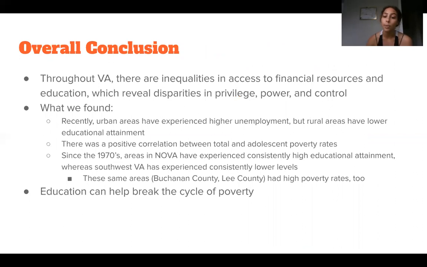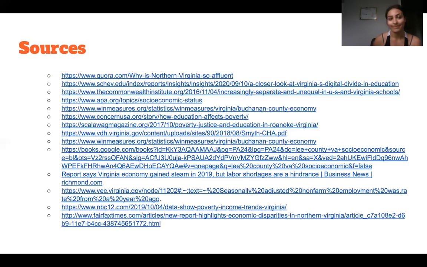We recommend that future policymakers take into account these disparities that exist in Virginia by improving education and stimulating the economy in southwestern regions of Virginia, specifically Buchanan and Lee County. And here are our sources.